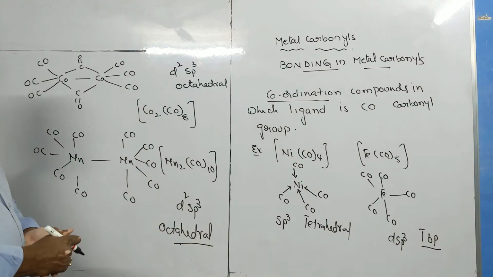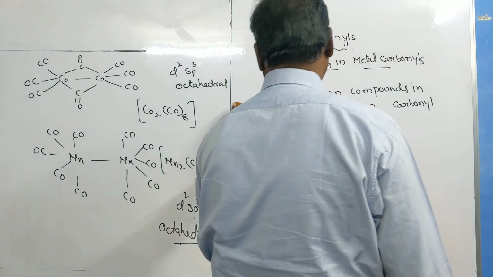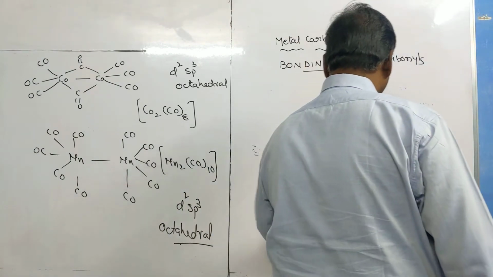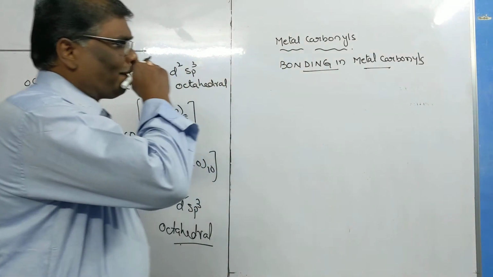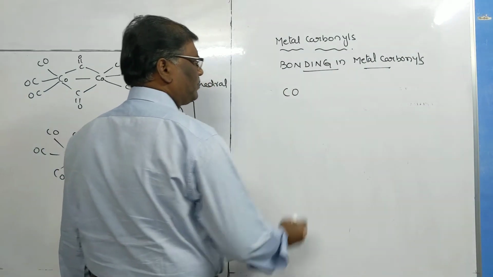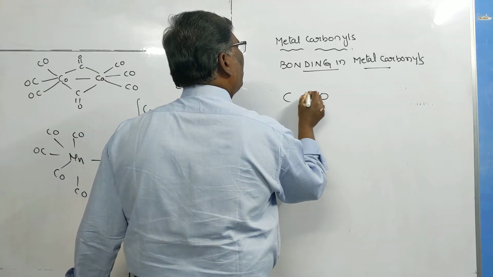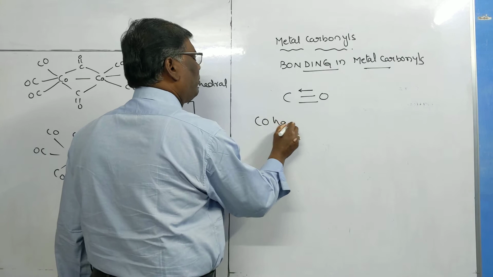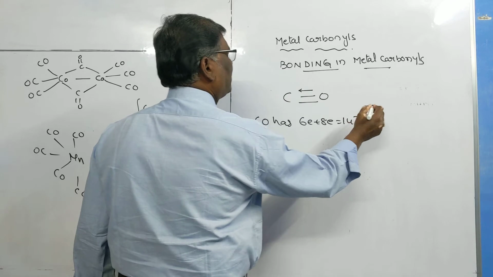Now we are going to discuss the bonding in the metal carbonyls. First of all, in carbon monoxide, there exists a sigma bond, pi bond and a dative bond. Now carbon monoxide has how many electrons? 6 plus 8 means 14 electrons are there.